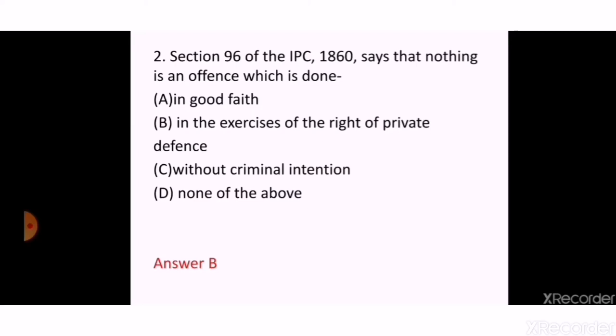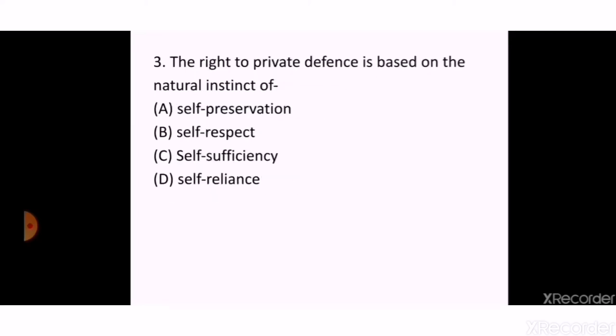The next question is, the right to private defense is based on natural instinct of A. self-preservation, B. self-respect, C. self-sufficiency, D. self-reliance. So the correct answer is answer A, that is self-preservation.